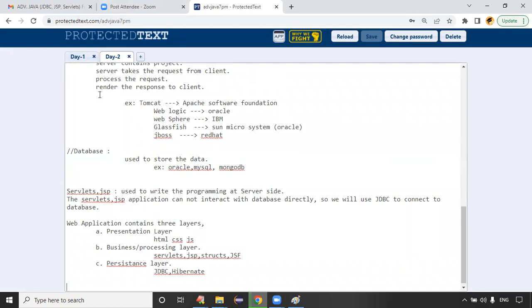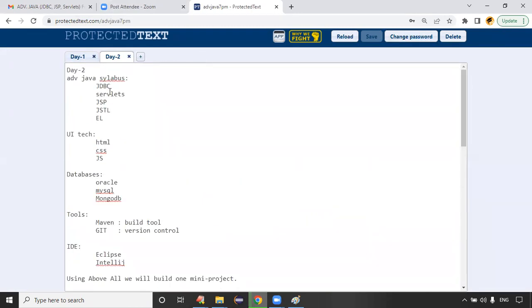Load balancing is there, but at the application level we can't see it. We need a Spring application, a Spring Boot application. Okay, this is like the day two notes.